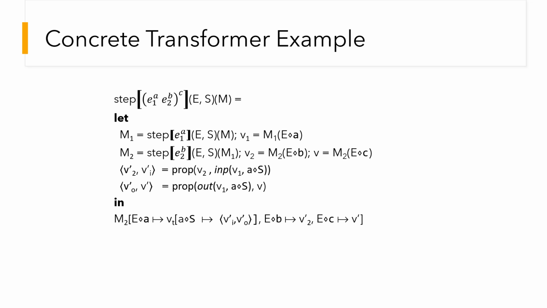We do similarly for E2. We then exchange information between input V2 and the input value stored in the table for the call site stack AS. A similar exchange is happening between the output in the table for that call site stack and the result of the function application. Finally, the updated values are stored back, obtaining a new map. Observe how the concrete transformer is purely structural.